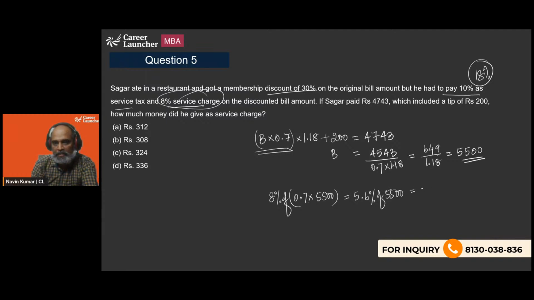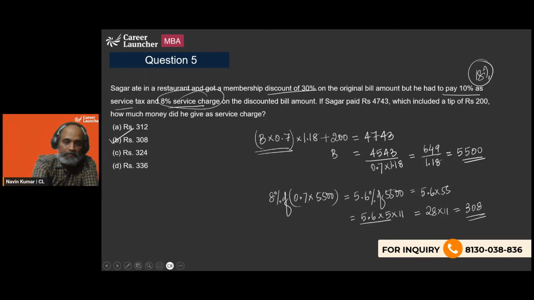Or we can straight away say 5.6 times of 55, which is 5.6 into 5 into 11, right? Now 5.6 into 10 would be 56, so 5.6 into 5 is going to be 28. So this turns out to be 28 into 11, which is 280 plus 28, which is going to give us 308. So option B becomes our answer.